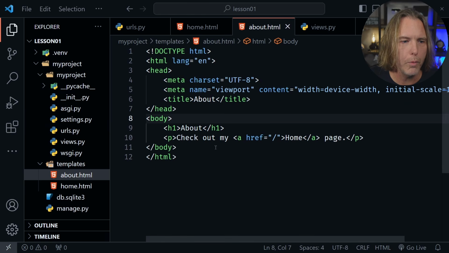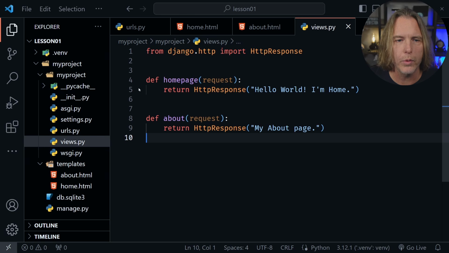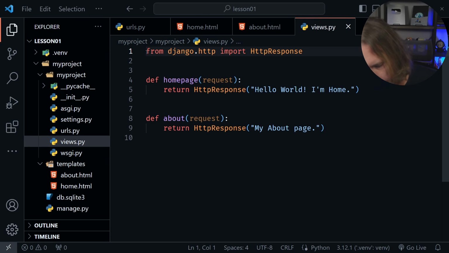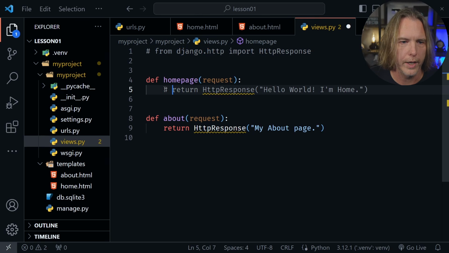After that, let's go back to the views.py file. Now I'm going to comment out some of the code here. I want to leave it in here because we used it earlier in the tutorial, and others may of course download the code and need to see these lines as well. So I'm just going to use the hashtag to comment out that import and both return lines here.